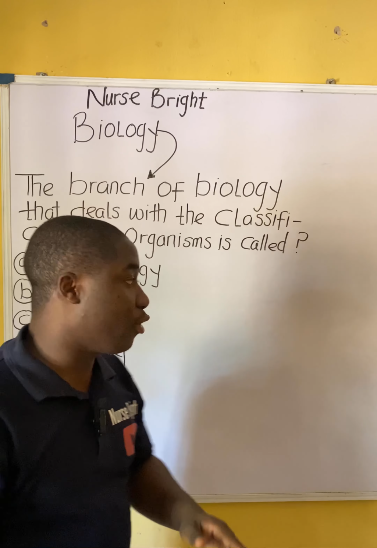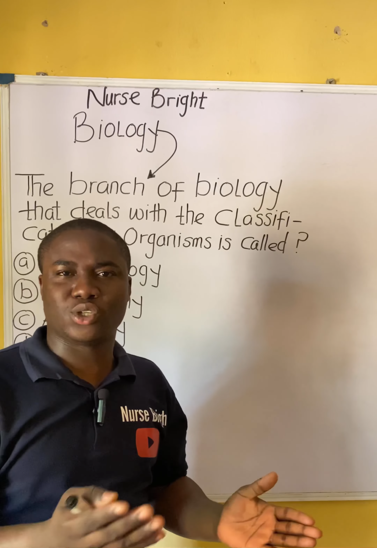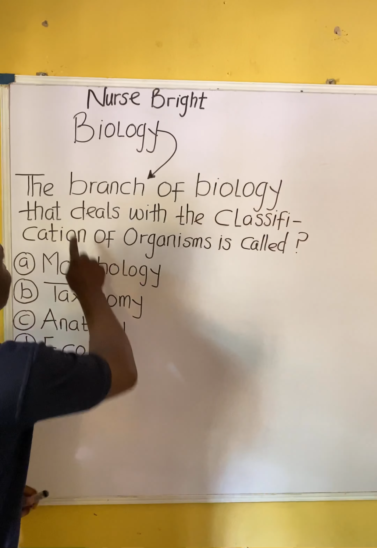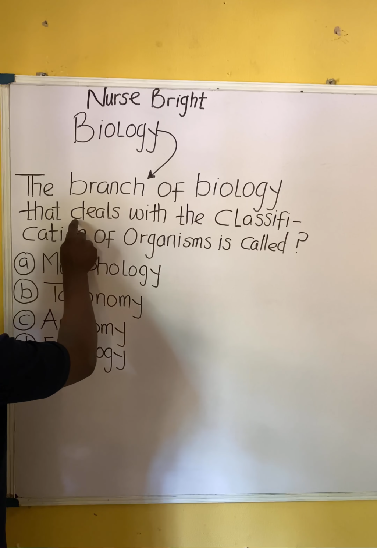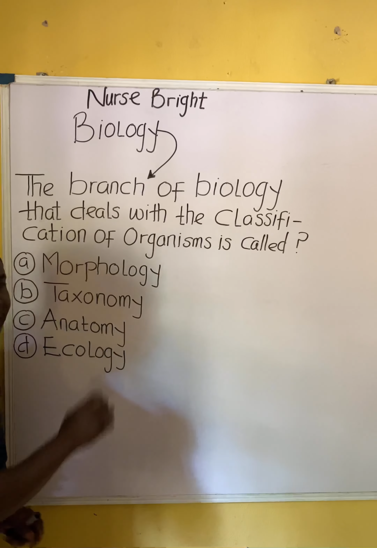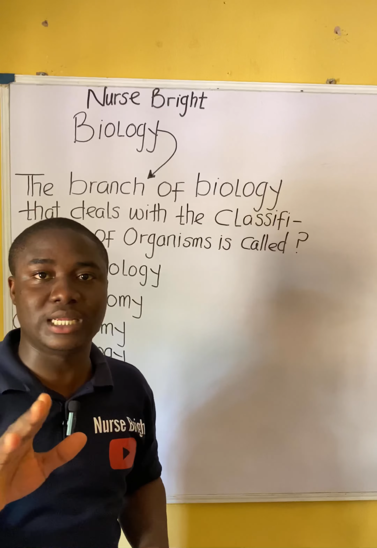You came across this question in your biology exam. How will you solve it? It is very easy. Now let's solve together. The question says, the branch of biology that deals with the classification of organisms is called. Now, this question is very easy.